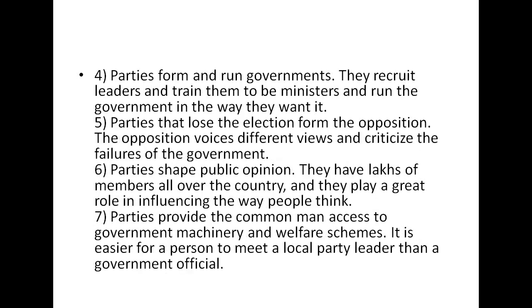Now fourth, these parties form and run governments, and they recruit leaders and train them to be ministers and run the government in the way they want it.